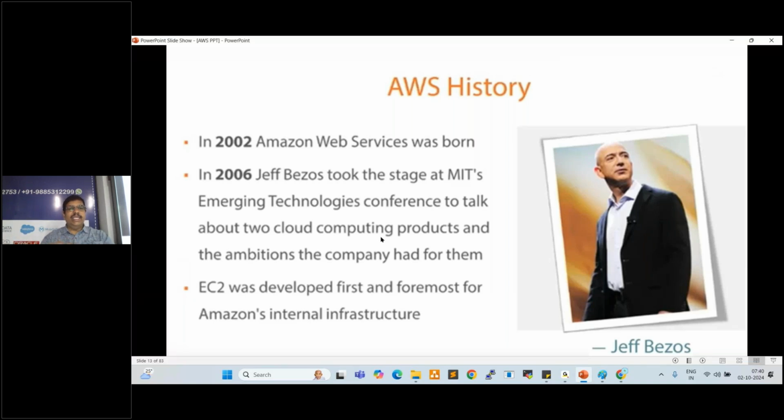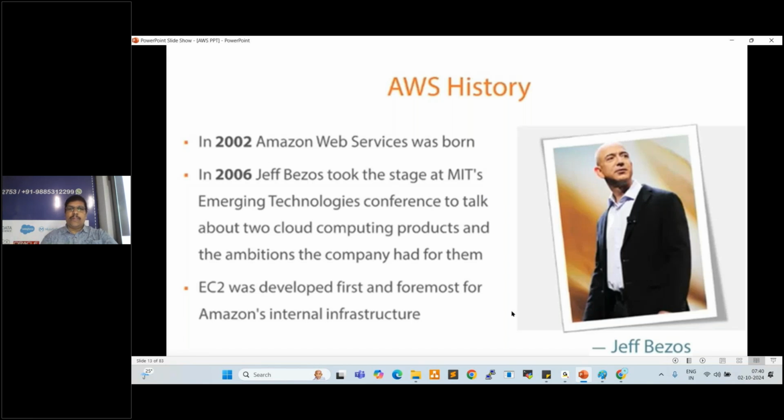So currently AWS occupies 33% of the market share. So AWS is the leader in the market currently. If you search in Google, the world's richest man is in second place. Jeff Bezos, who invented the AWS platform, right? So yeah, AWS occupies 33% of the market share. The remaining clouds occupy the remaining percentage.